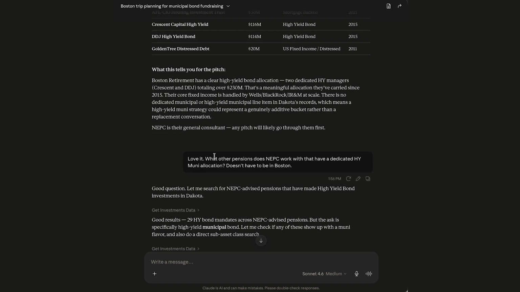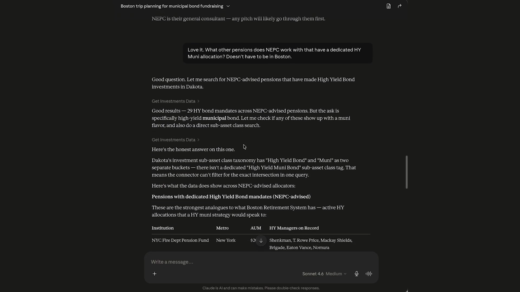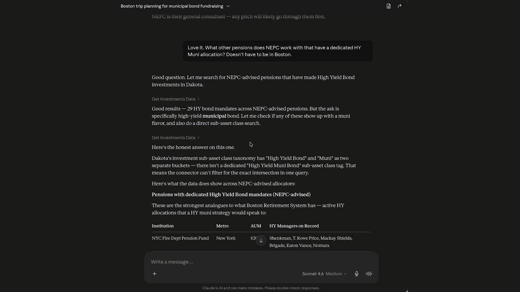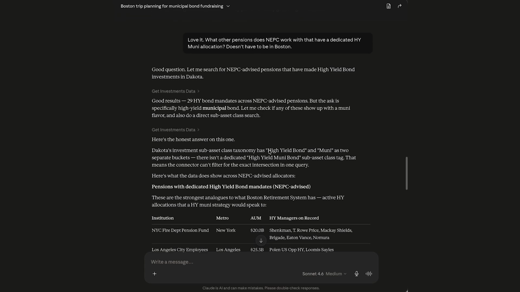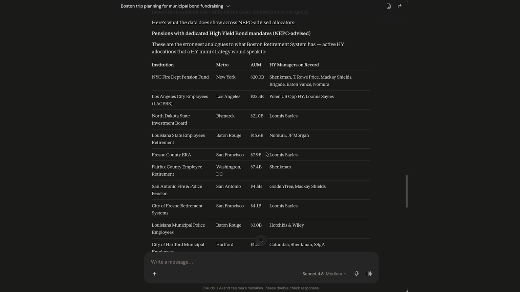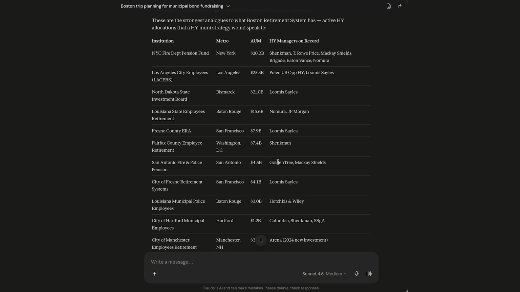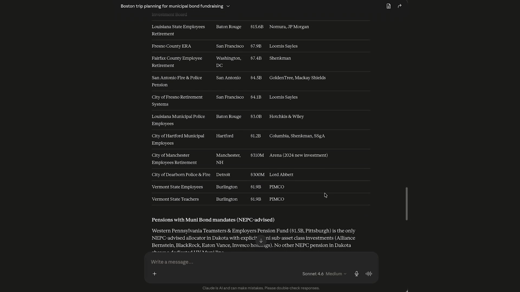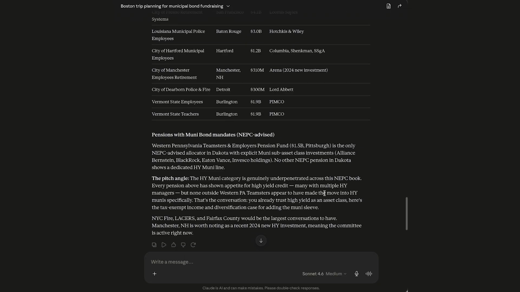So then I've said, what other pensions does NEPC work with that have a dedicated high-yield muni allocation? Does not have to be in Boston. It finds me 29 high-yield bond mandates across NEPC-advised pensions. I can then see those pensions and who their investors are that manage their fixed income strategies. Next, it calls out a few other pensions I should think about.